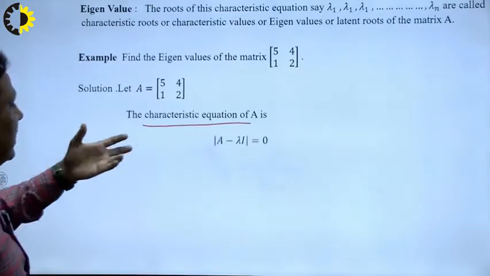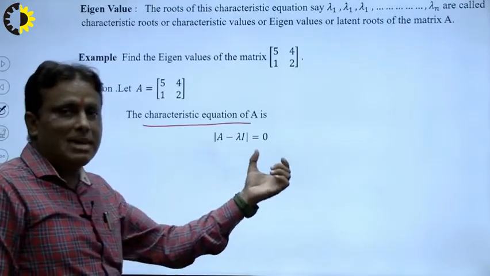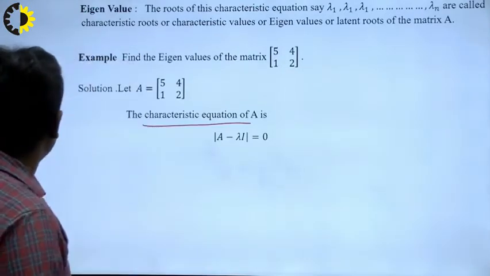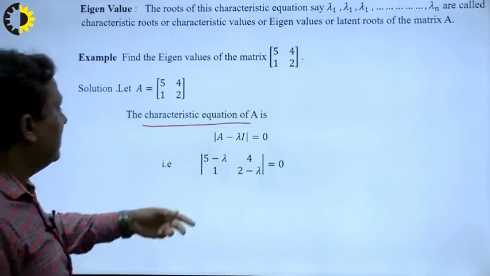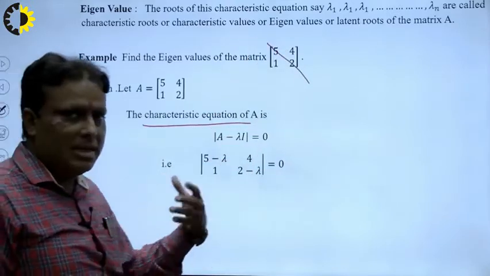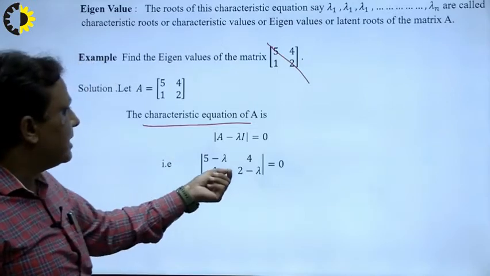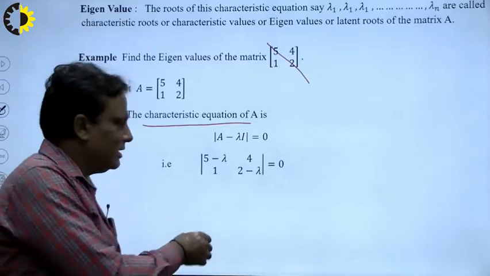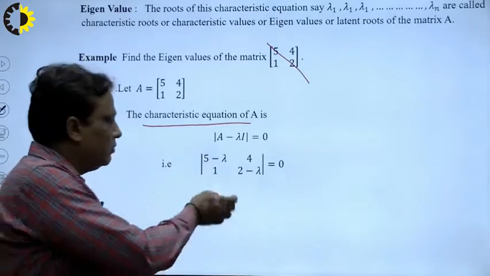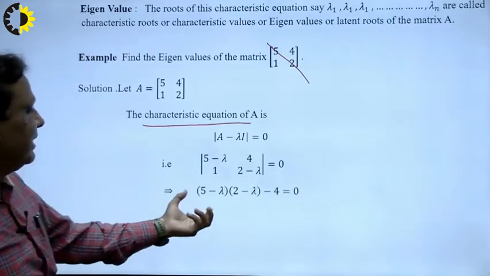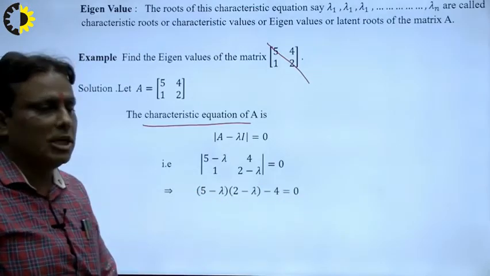So how to calculate the determinant of A minus lambda I is equal to 0 is known as the characteristic equation. Now with the help of the given matrix, I write on the diagonal, I subtract lambda, that means a variable: 5 minus lambda, 2 minus lambda. Now I want to calculate it, that means a 2 by 2 matrix, and for the determinant of 2 by 2 we cross multiply and solve it. So this will be (5 minus lambda)(2 minus lambda) minus 4 is equal to 0,